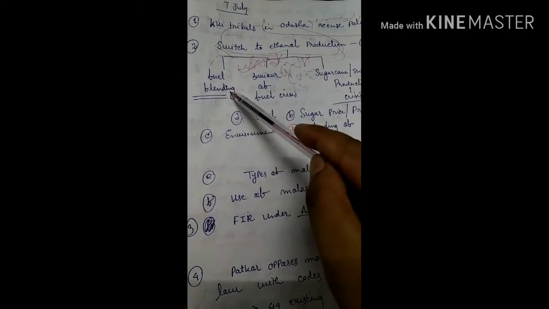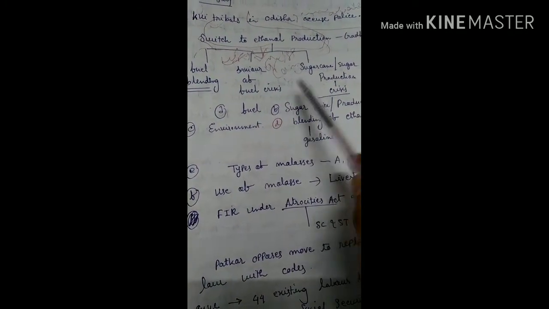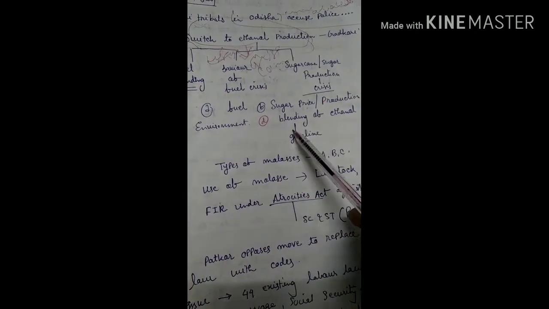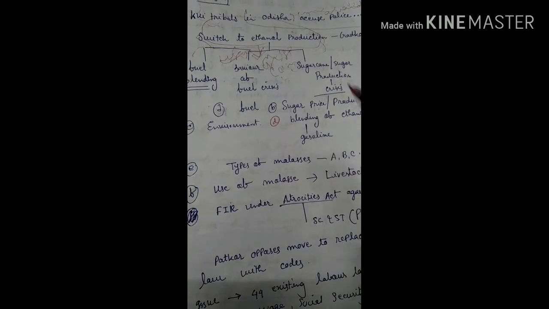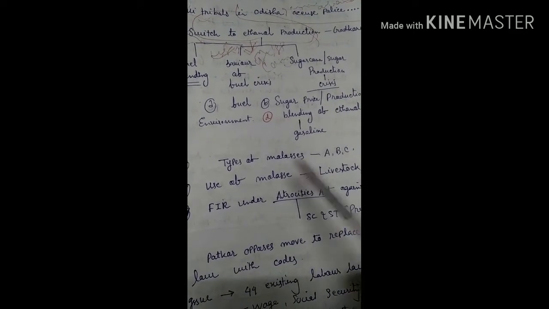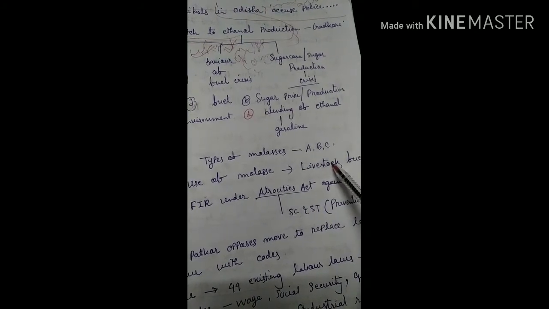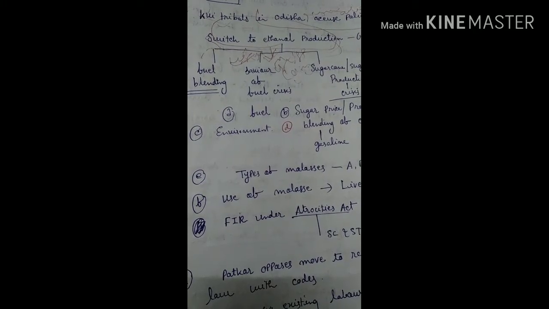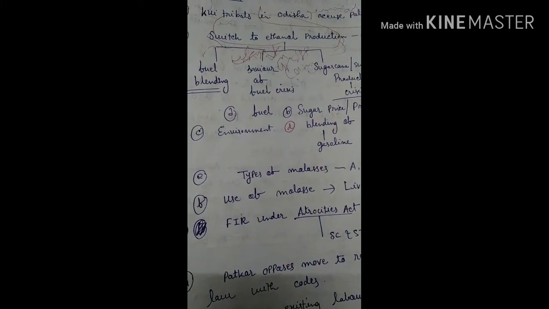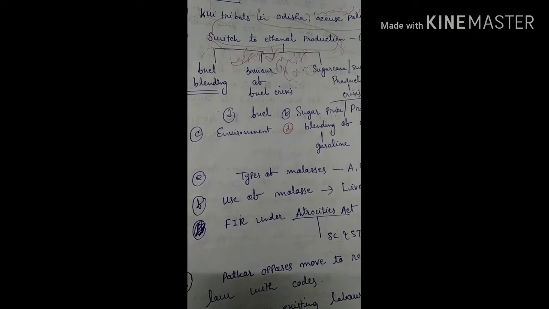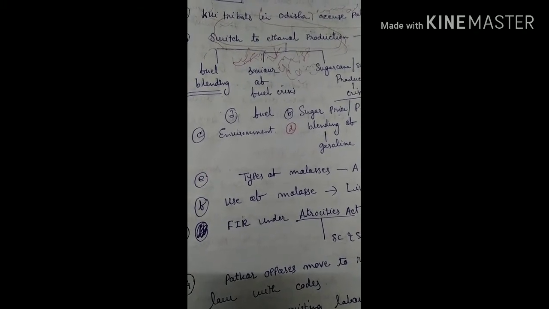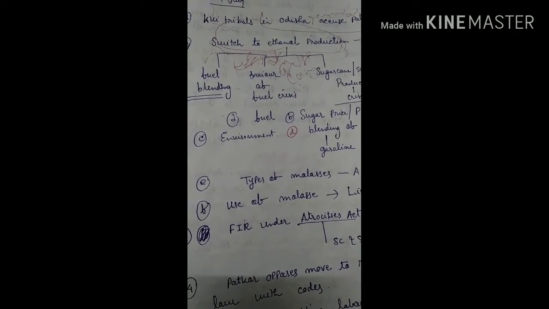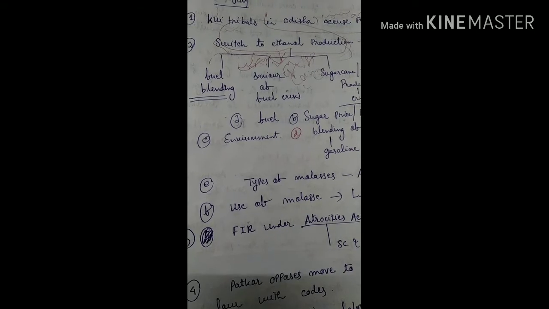This one sentence has carried various issues with it. For example, fuel blending, savior of fuel crisis, sugarcane or sugar production crisis, sugar price, environment, blending of ethanol with gasoline, types of molasses A, B, C, use of molasses for livestock fuel and nutrition, right? In this way, one particular headline has carried more meanings or more issues, but you will not find those things inside the article. Your insight has to be very strict while reading the newspaper. You have to catch what news is important, what headline is important.